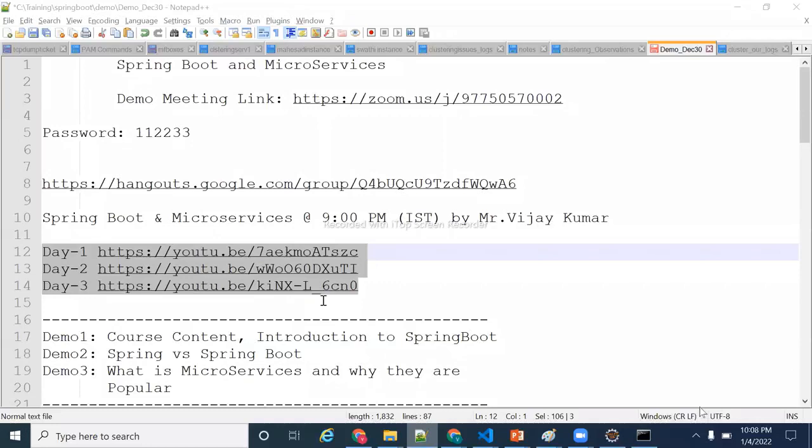Actually, you mentioned the Spring Boot starter web. So it automatically downloaded Hibernate also, right? Yes, because Hibernate is also required to run a web application. Okay. Got it. Thank you.